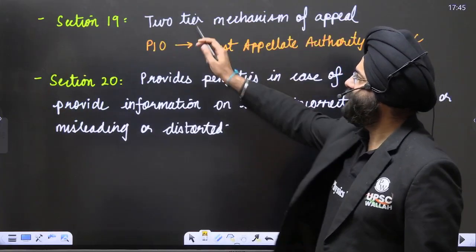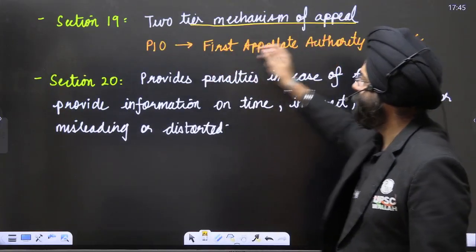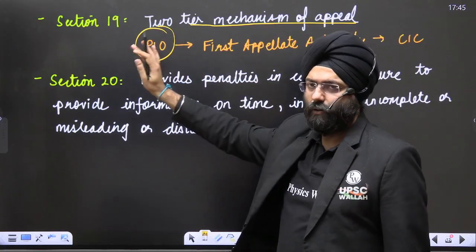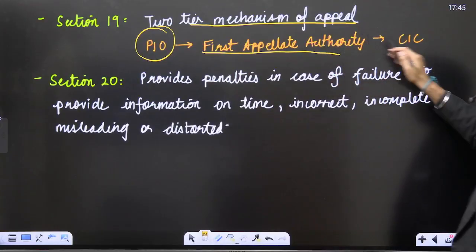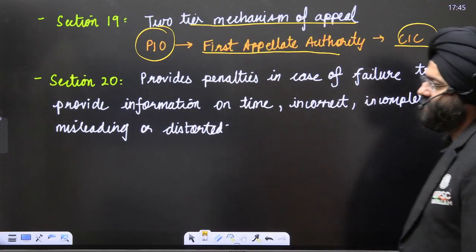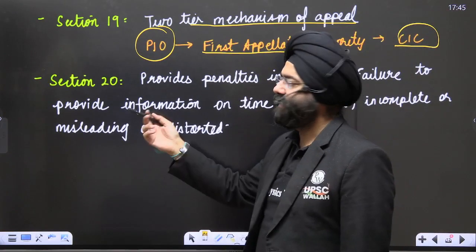Then we have Section 19. It has a two-tier mechanism of appeal. First, you file with the PIO. They have to give it in 30 days. If not, then you go to the first appellate authority. If not, then the CIC, the Central Information Commission. That is the apex body.